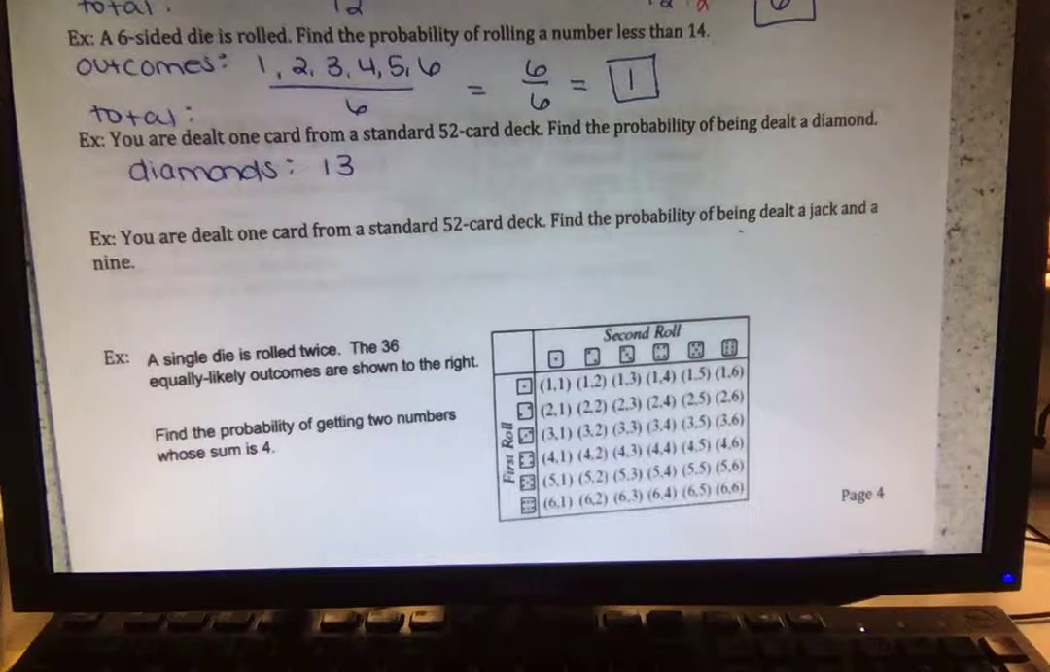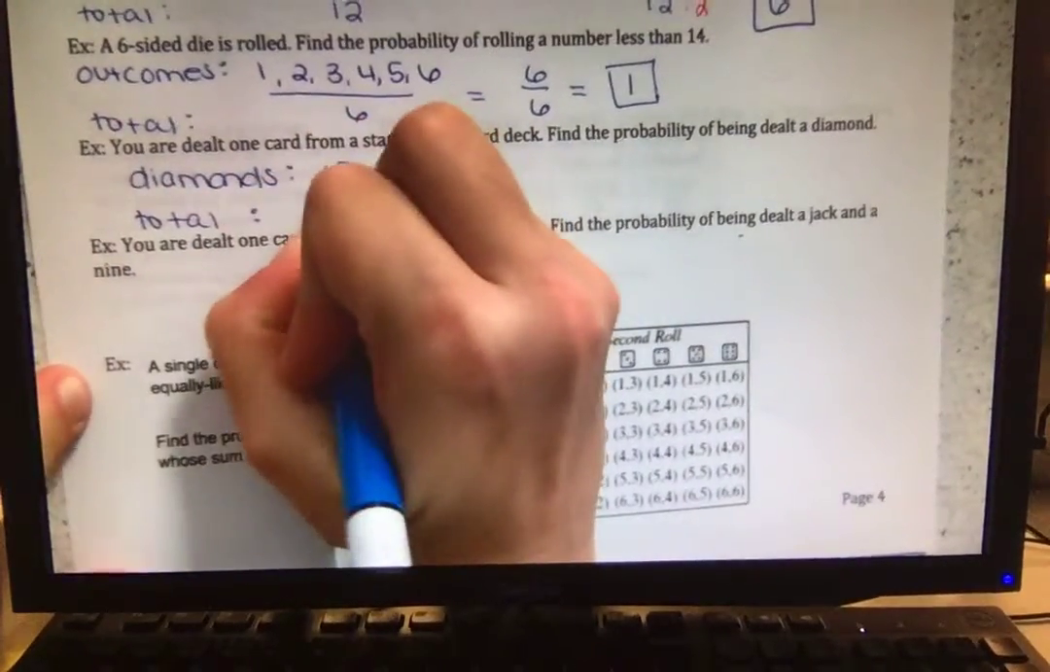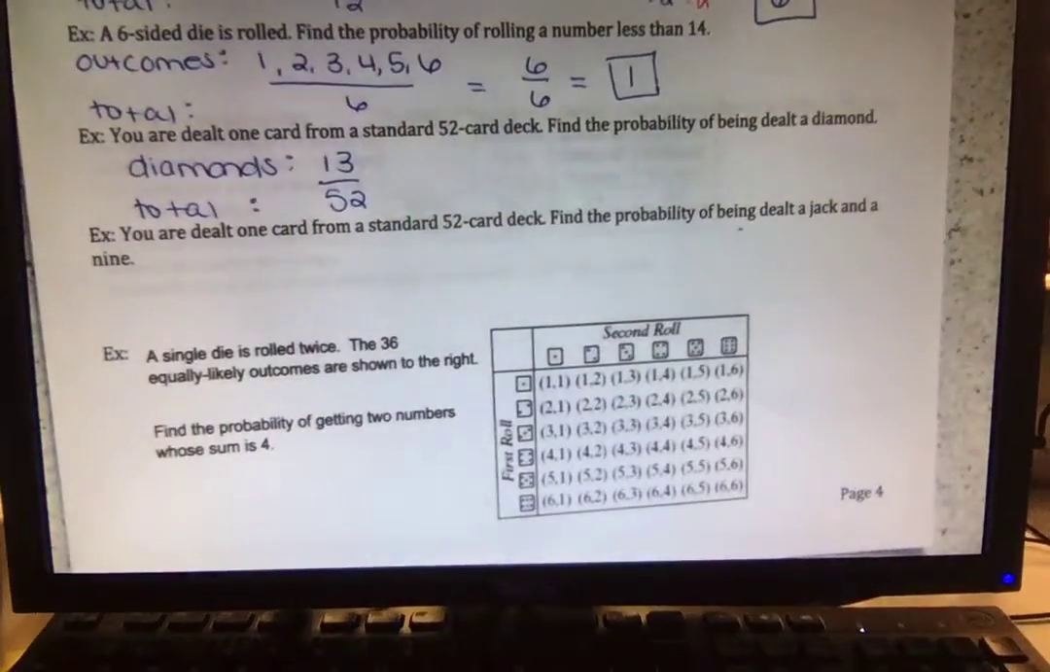All right, so 13 diamonds. How many cards are there total? 52. See, we're giving you good life skills in this class. You learned about cards. Where's your gambling addiction come from? Blame my math. All right, so 13 out of 52.